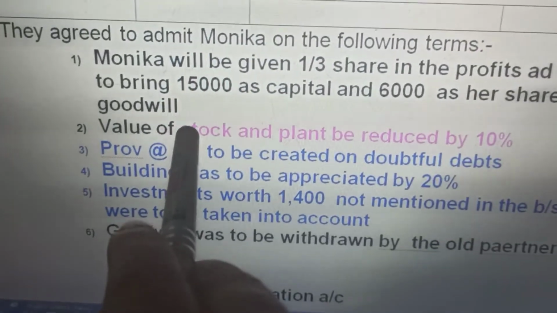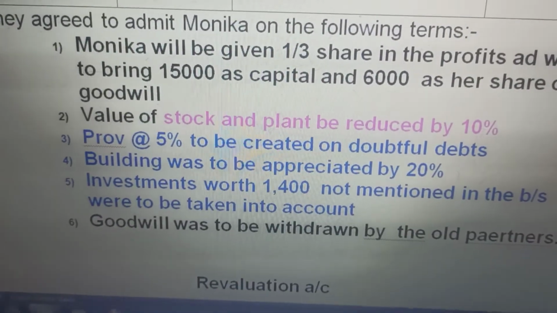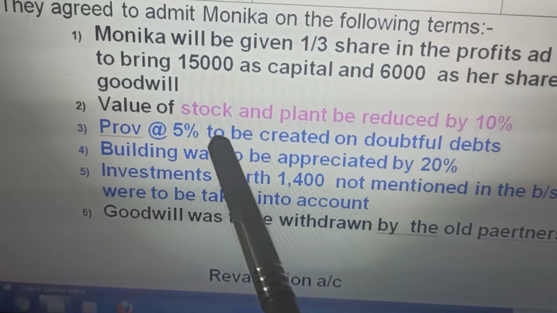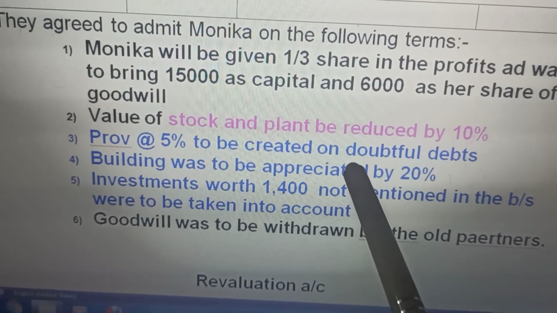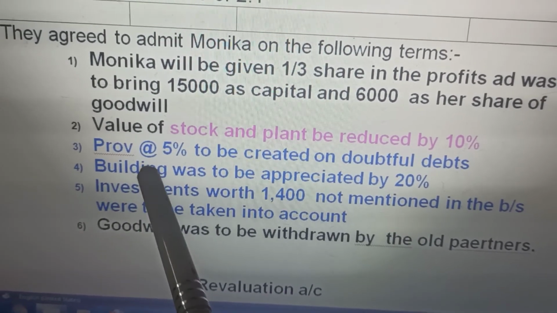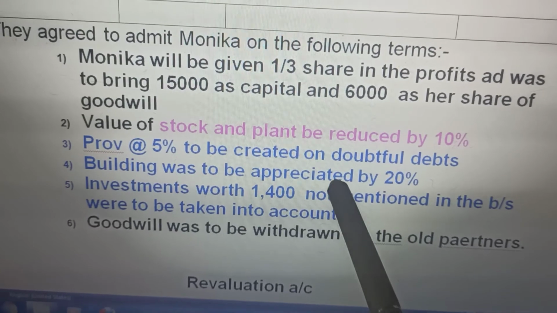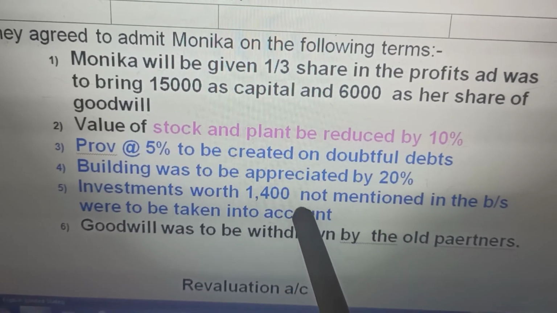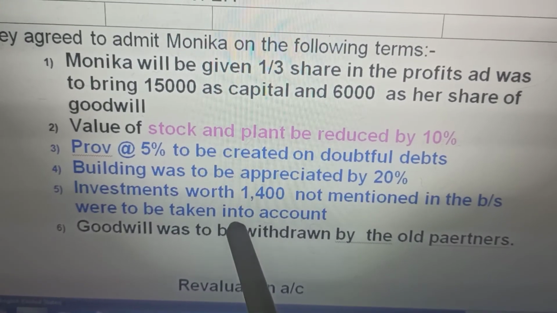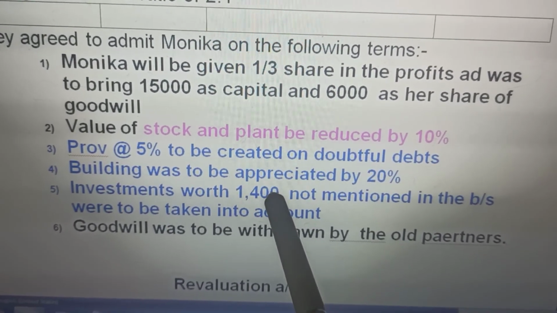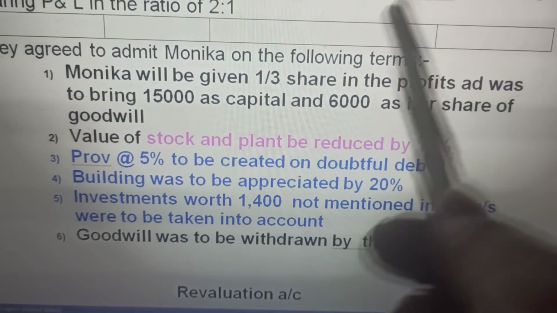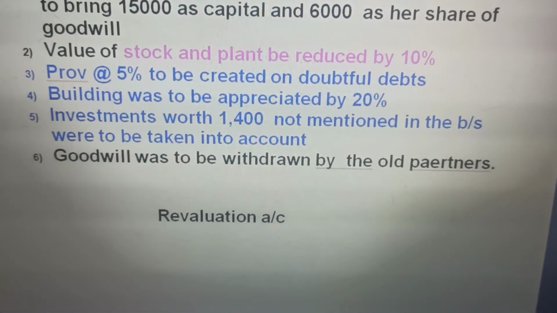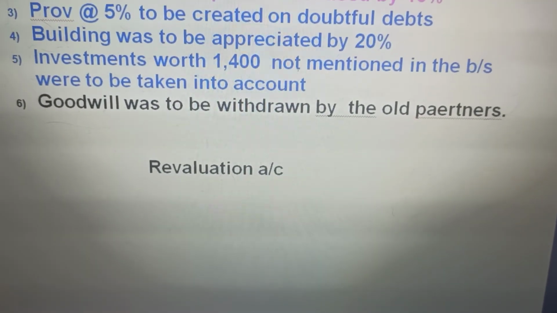The next is value of stock and plant be reduced by 10%. Stock and plant reduce means debit side. Provision at 5% to be created. Increase in liability on the debit side. Building was to be appreciated. Increase in asset, credit side. Investment worth rupees 1,400 not mentioned in the balance sheet was to be taken into account. Unrecorded asset is equal to increase in asset, credit side, and you will have to make the revaluation account. With these data you will make the revaluation account.